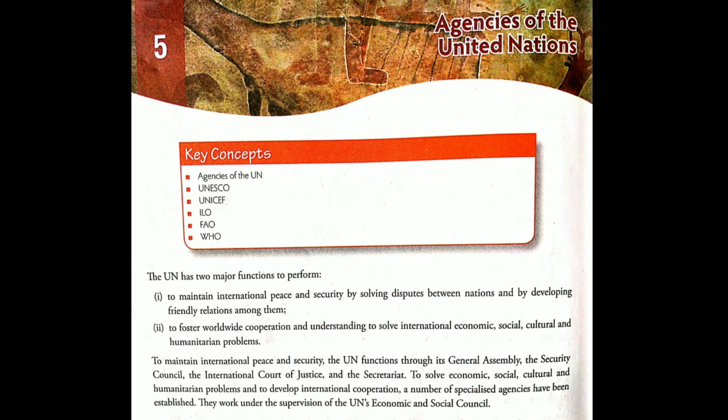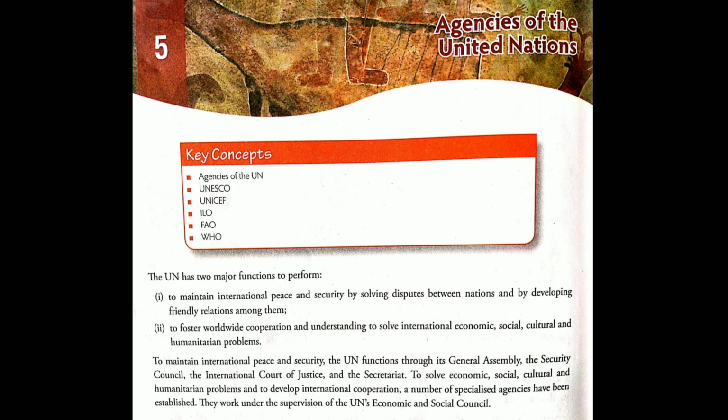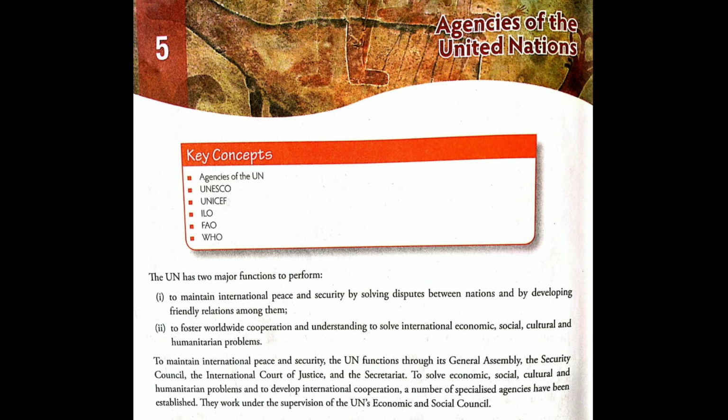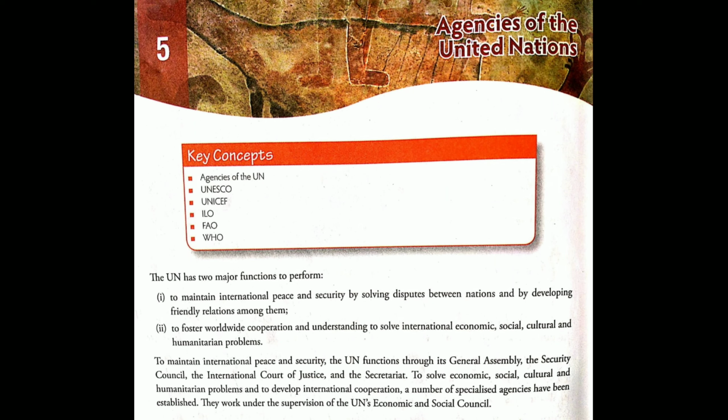That is why we have so many agencies working around, like WHO, ILO. They work under the supervision of the UN Economic and Social Council. All these agencies are guided by the United Nations. They get funds and work to achieve the target goals set by the UN.